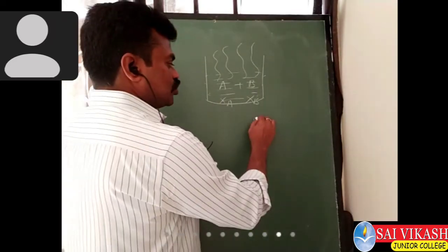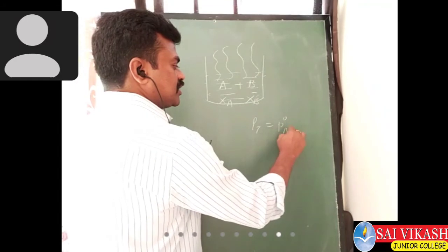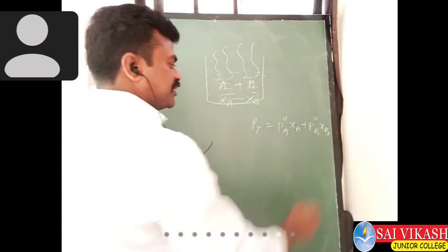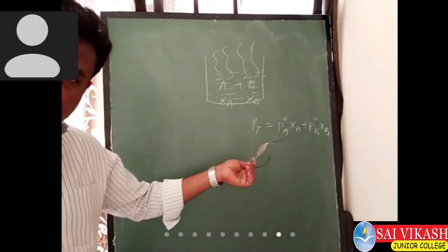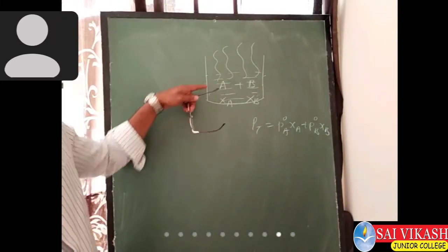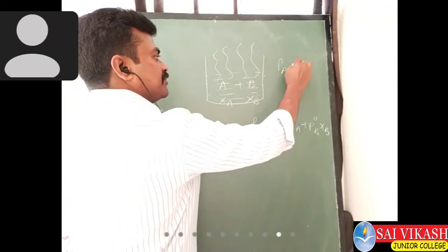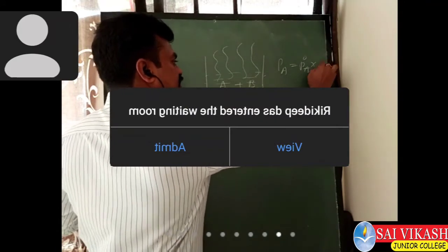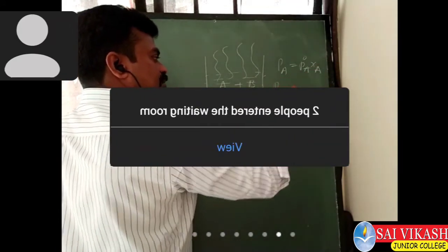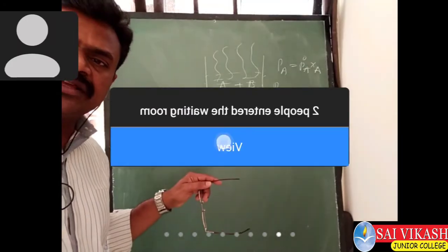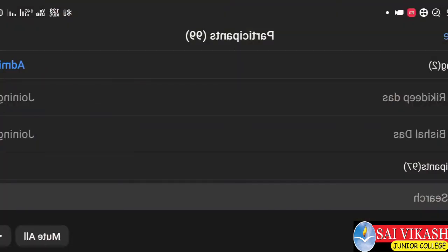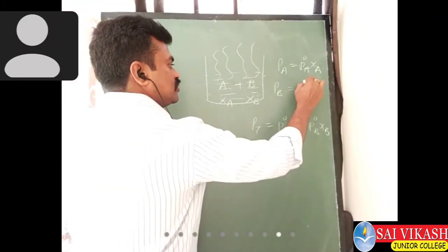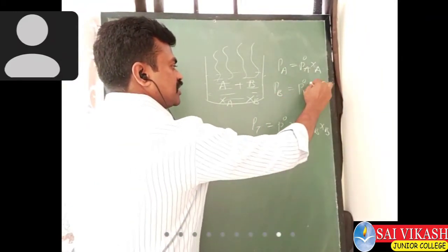The total pressure is equal to P naught of A into XA plus P naught of B into XB. This is the total vapor pressure formula. The individual partial vapor pressure of A, PA, is equal to P naught of A into XA, and the individual partial vapor pressure of B, PB, is equal to P naught of B into XB.